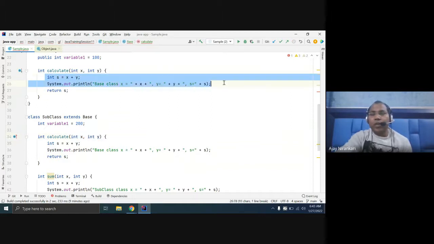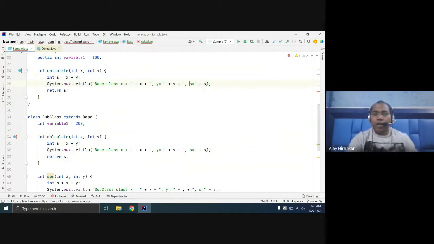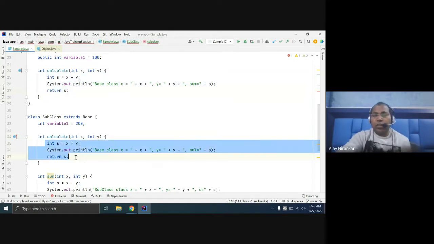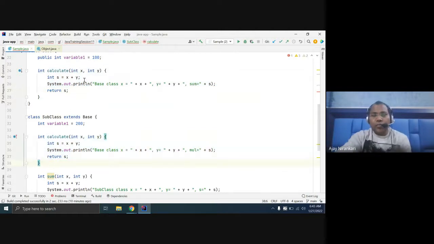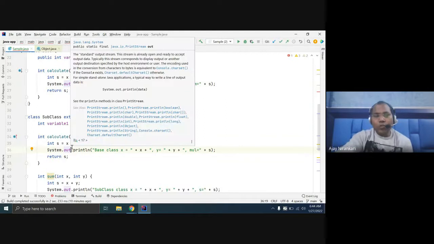Here calculate returns the sum, but in the subclass I want calculate to return the multiplication. The signature is exactly the same, but the logic is changed. Generally, you write the same function twice because the base calculate just sums, but ours wants multiplication, so I change this logic.